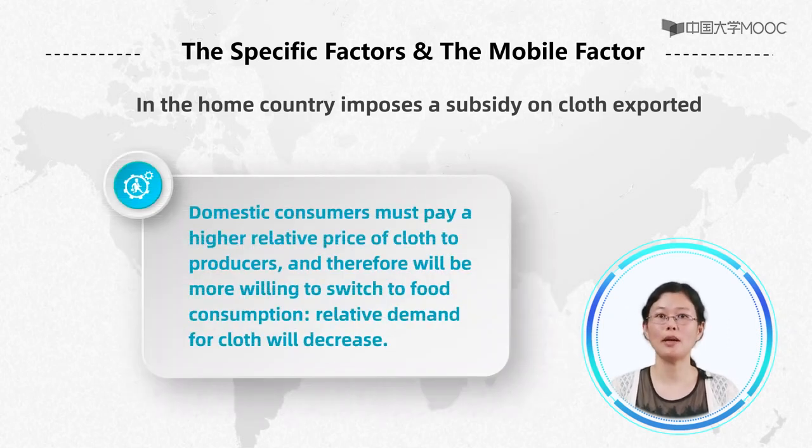Domestic consumers must pay a higher relative price of crops to producers. And therefore, domestic consumers will be more willing to switch to food consumption. So, the relative demand for crops will decrease.